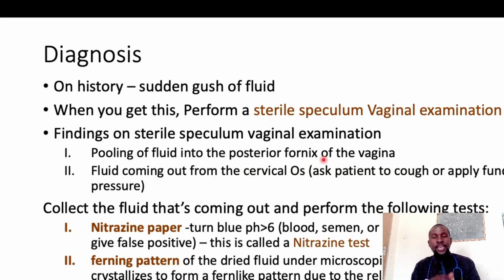What is that fluid? That is amniotic fluid that is leaking. Fluid coming out of the cervical os may be seen as well, because you'll be able to visualize the external os of the cervix, and you'll be able to see the fluid coming out.